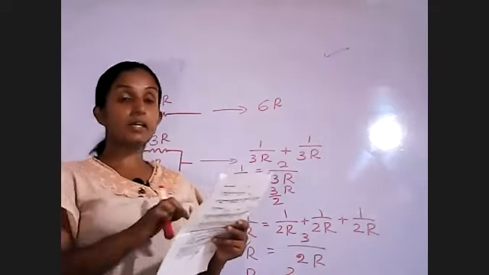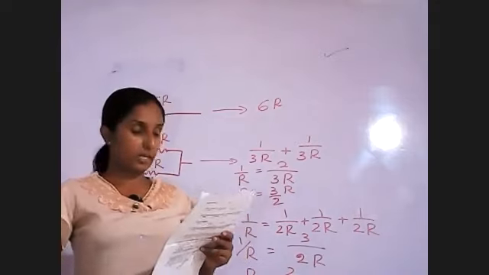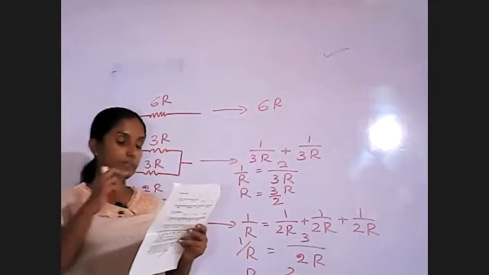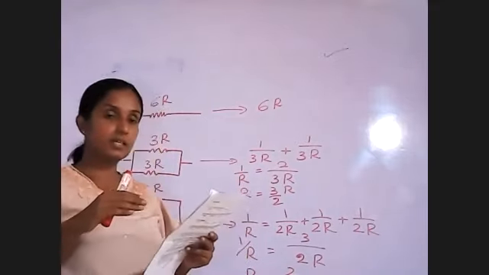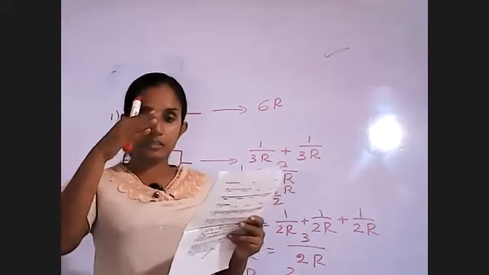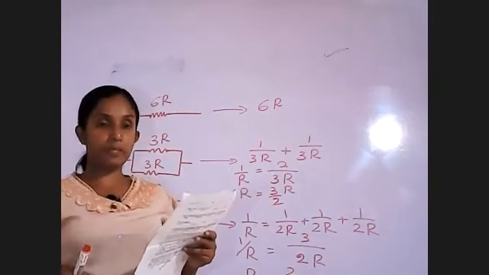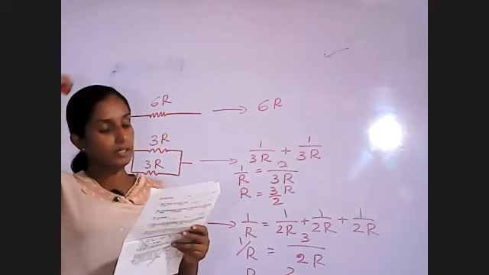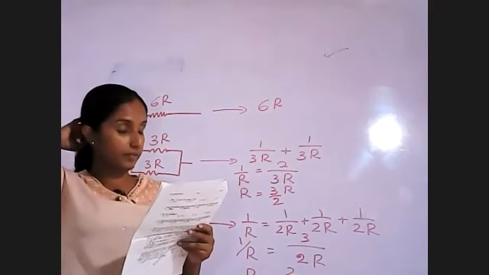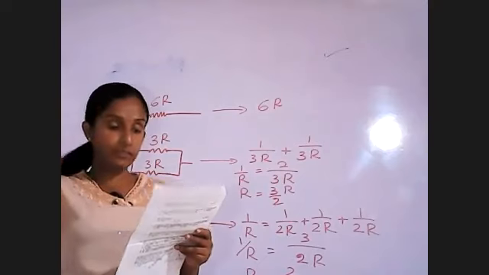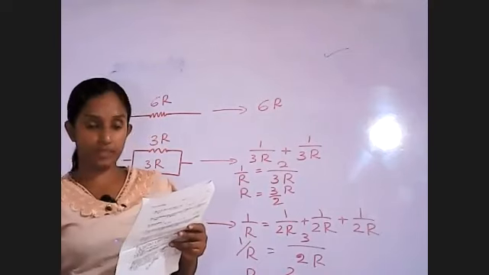So that is reflection. Reflection happens when the light falls on the surface and comes back to the same medium. But here there are two mediums, and when we consider it as a surface, that is reflection.